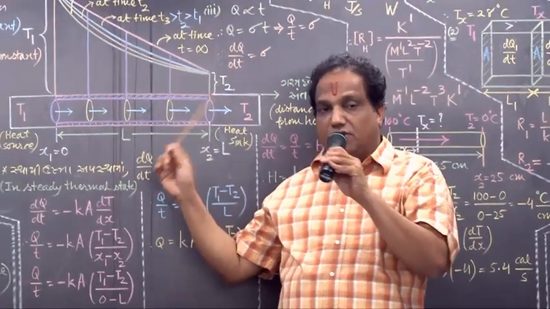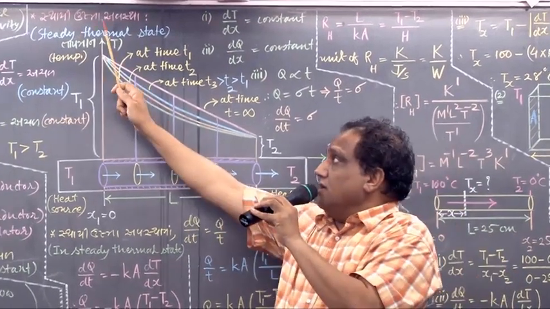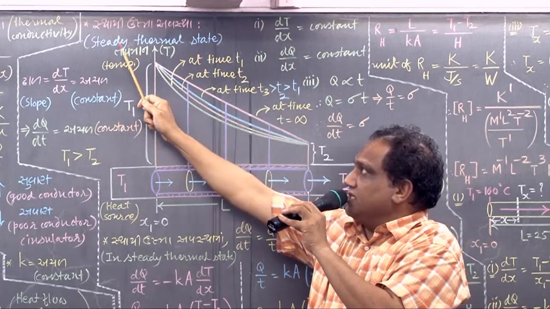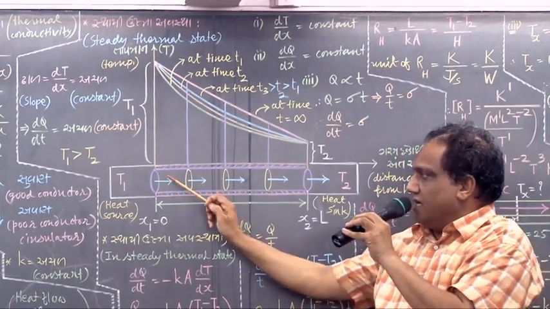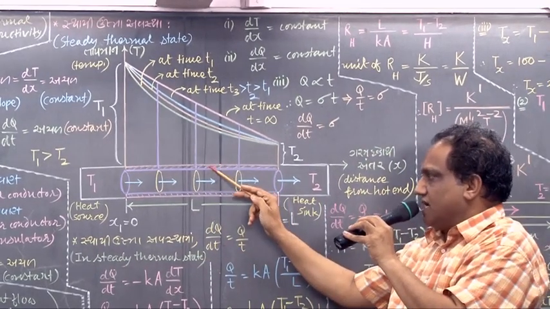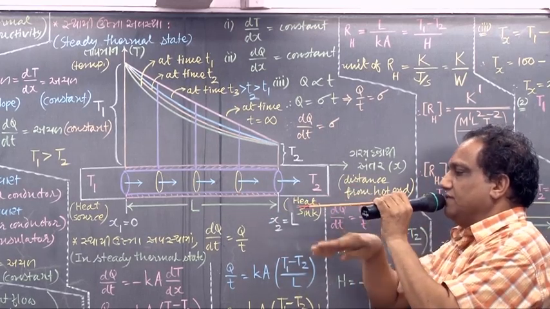Throughout the chapter you will make use of this formula, so please try to understand. What is called steady thermal state? Consider a metallic rod whose walls are covered by some insulating material.